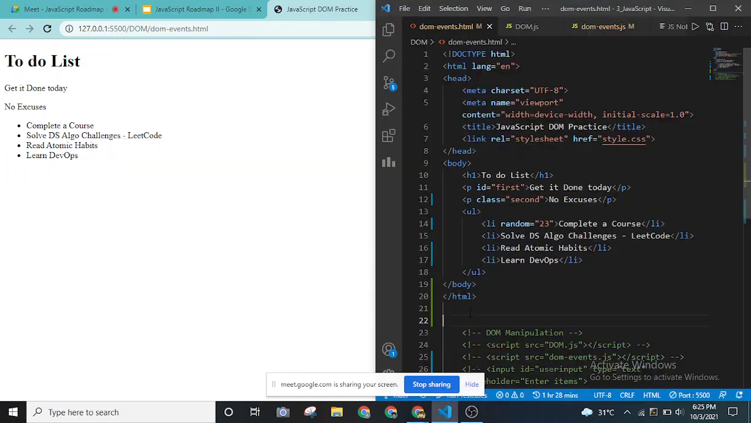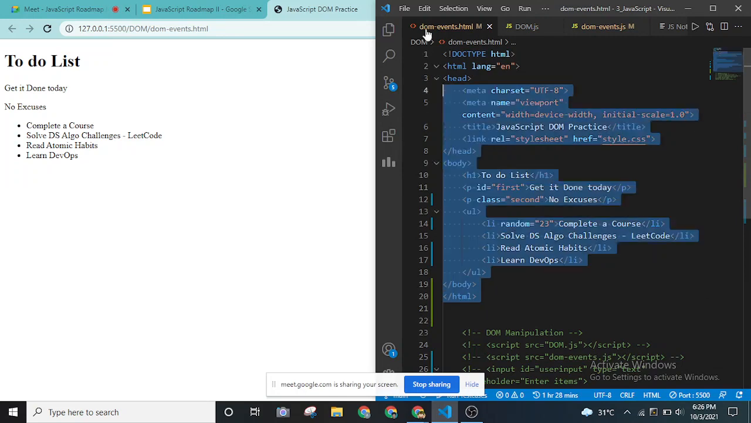Nitish, both the browser and Visual Studio Code are visible, right? Yeah, it is. Okay, great. So as you can see on the left part, we have the HTML file which is going to be displayed in Google Chrome. We have a simple h1 tag and a paragraph with list items. We are going to manipulate this with JavaScript. Those who want to copy this code, you can copy it. I'll also be sharing it later.